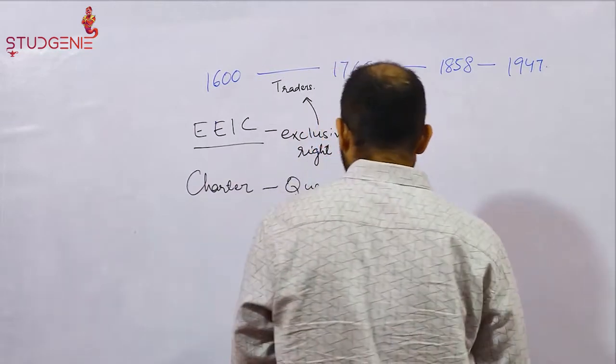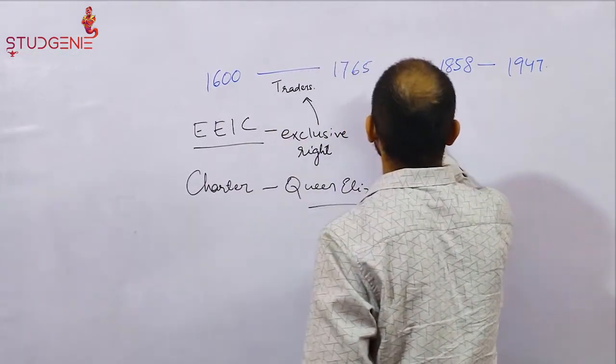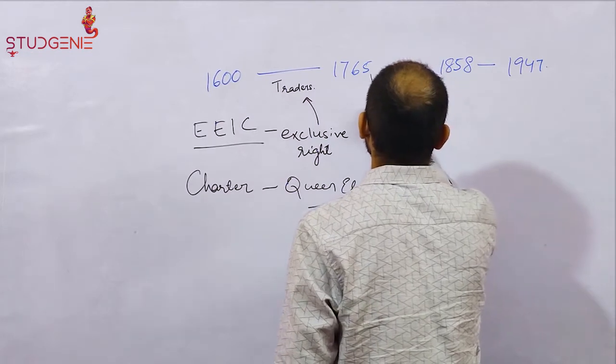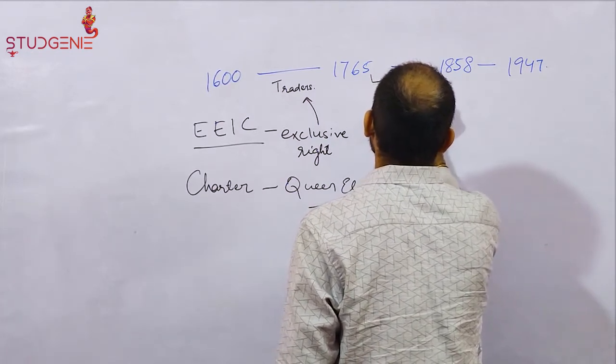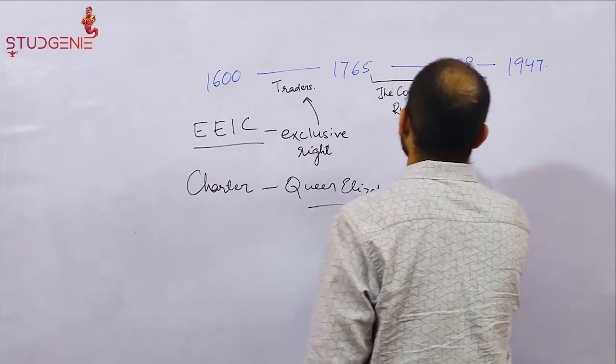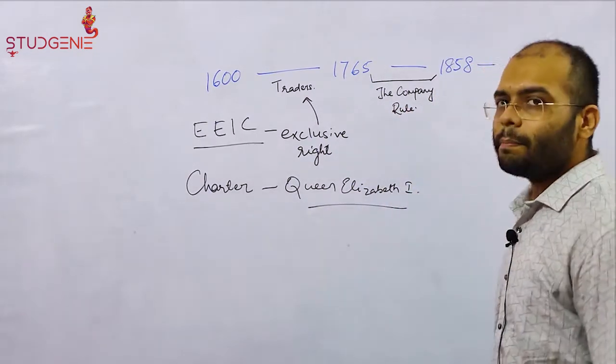Then, from 1765 to 1858, we term it as the Company Rule. Why we term it as the Company Rule?